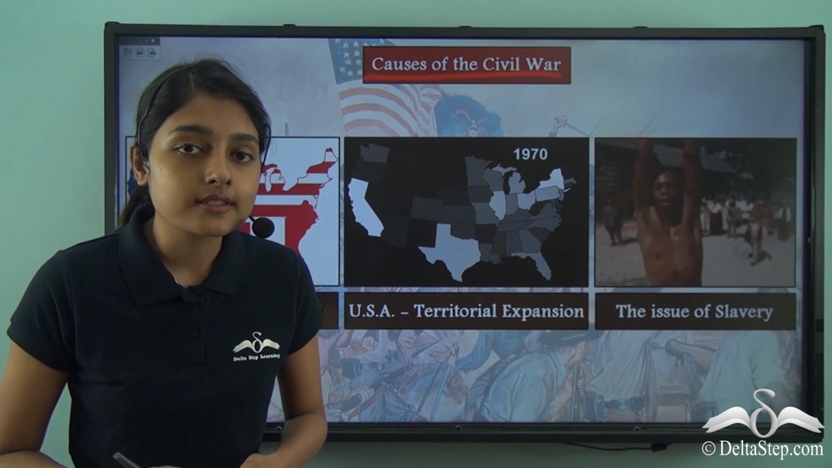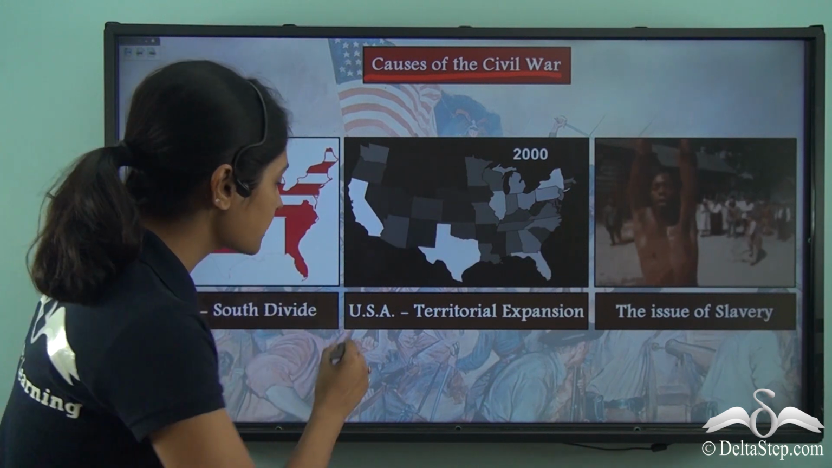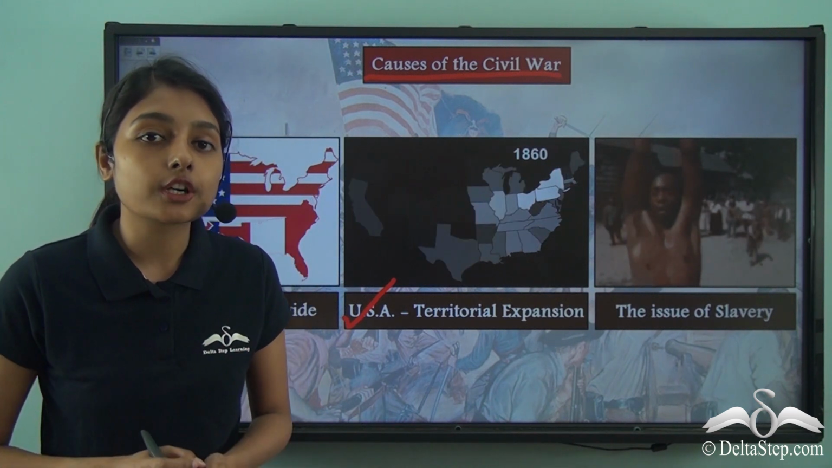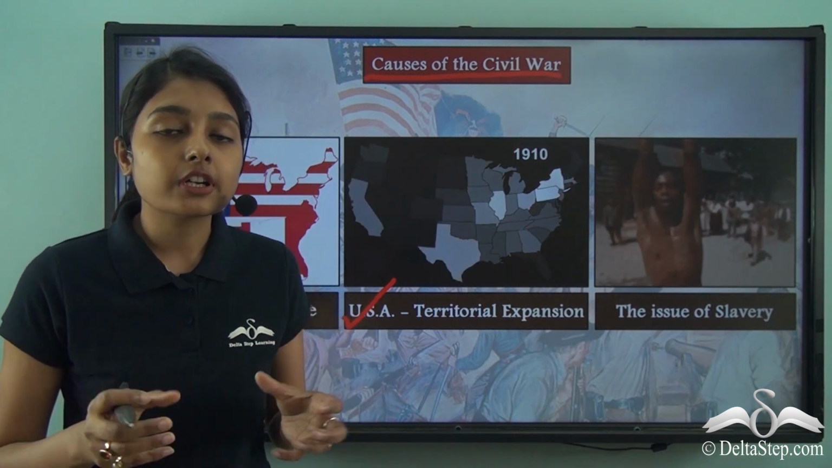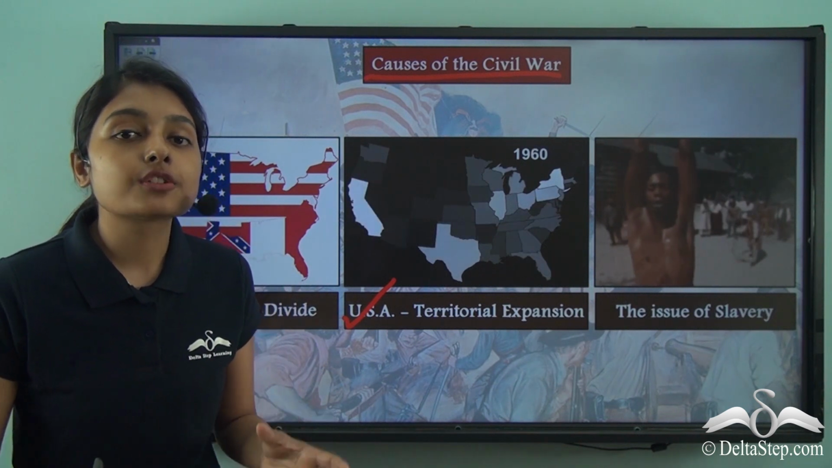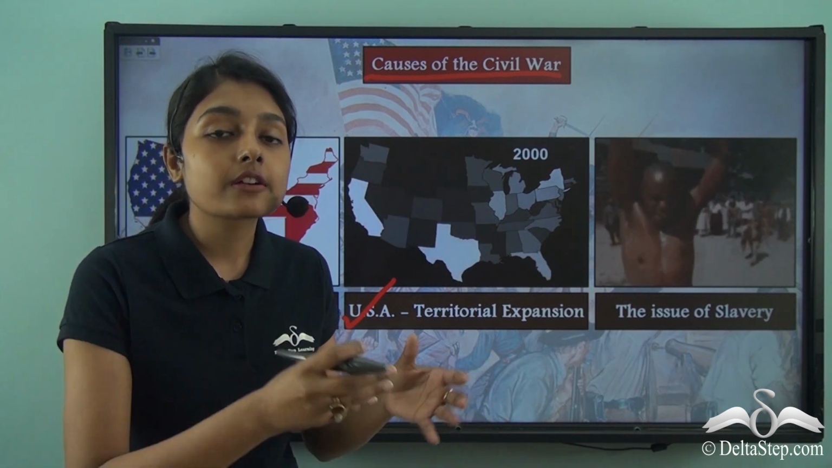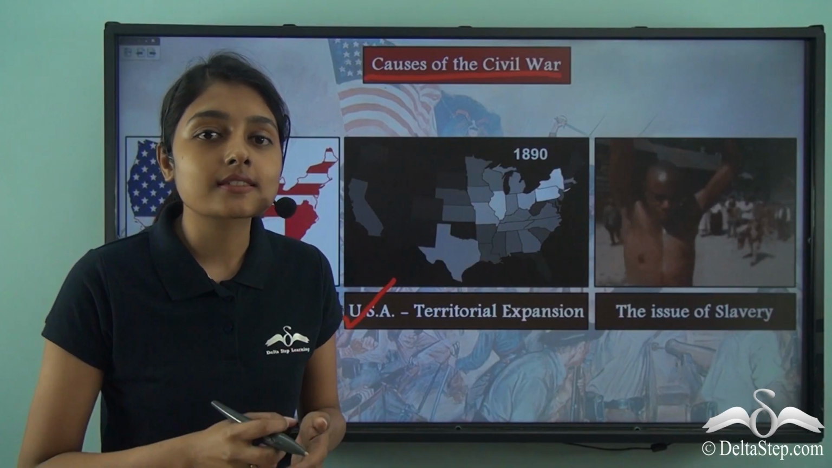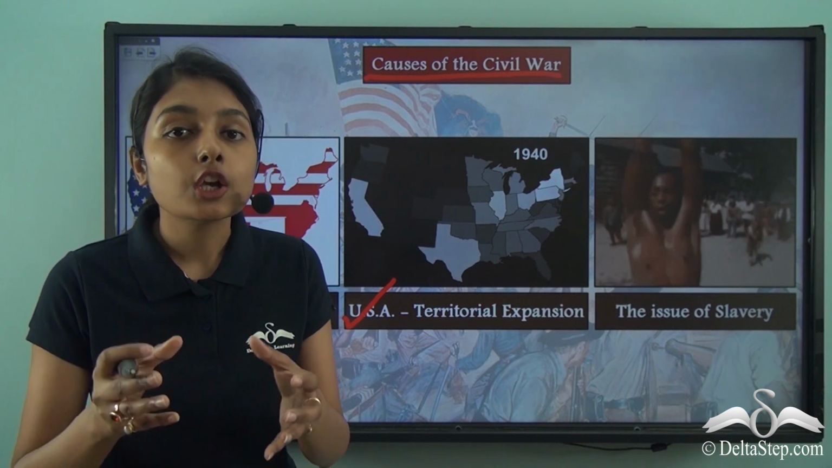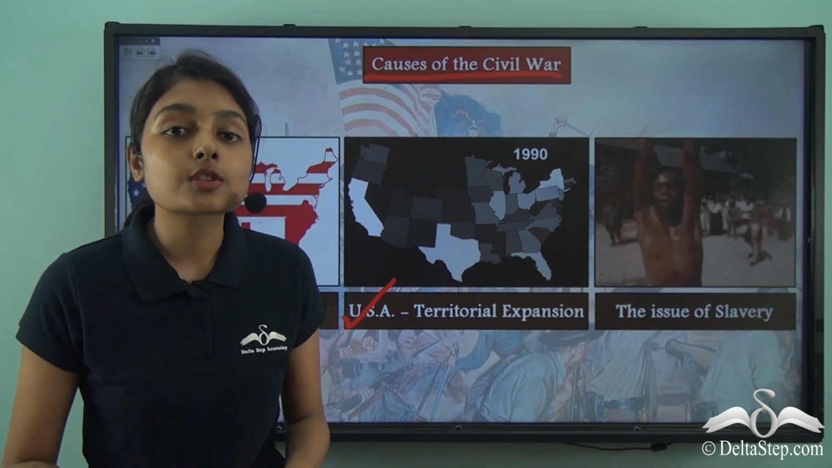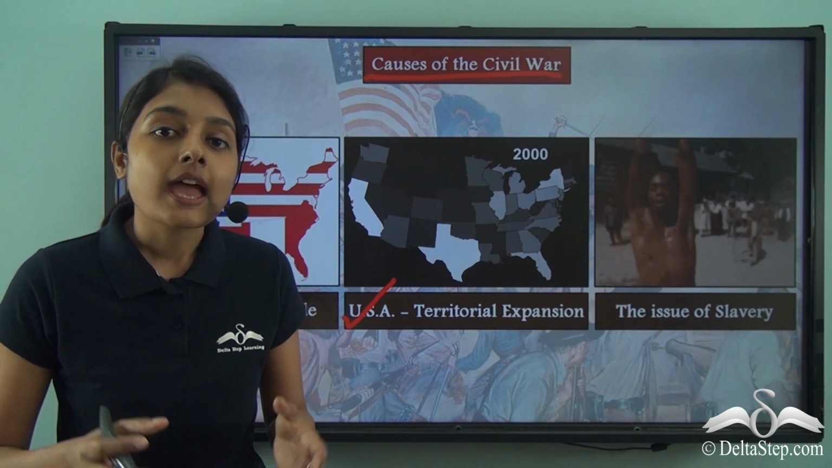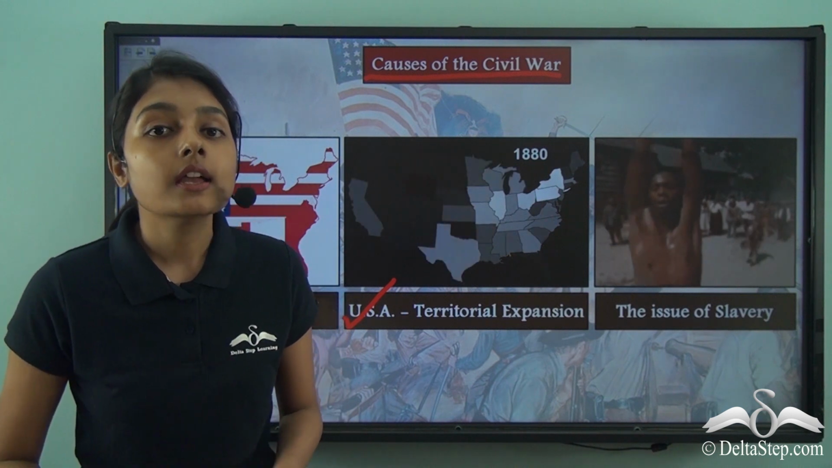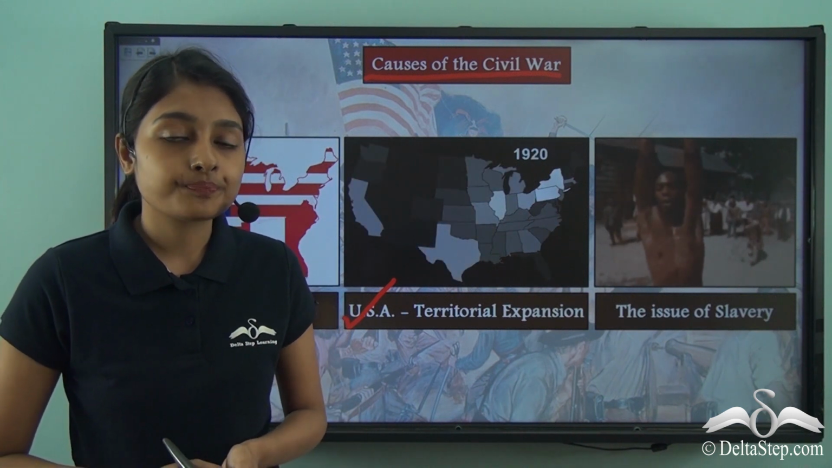Coming to the next reason, we have to take into account the territorial expansion of the USA after this nation got its independence. After the USA got its independence, it rampantly started increasing its territories towards the west. Both the southern and the northern states saw this as an opportunity to gain territories, that is, to expand their own territories. And eventually, this also contributed as one of the reasons why the American Civil War broke out.